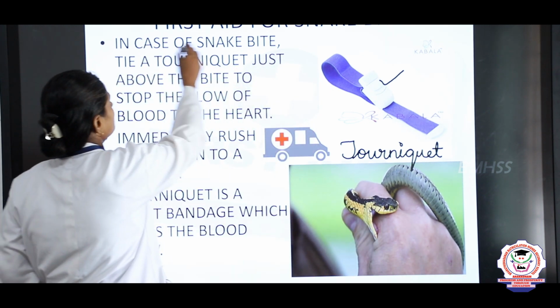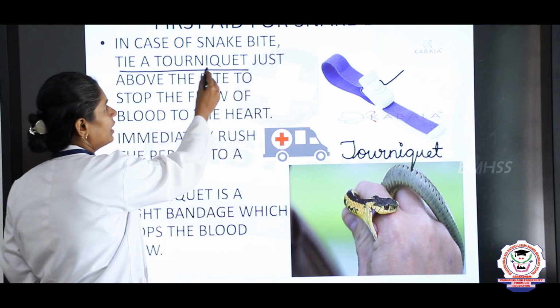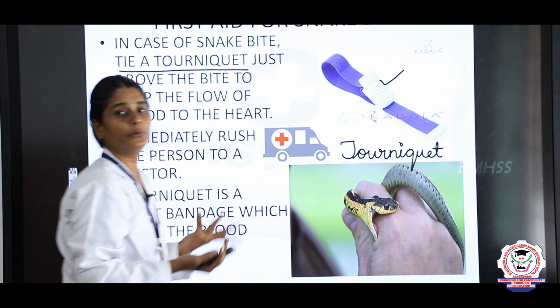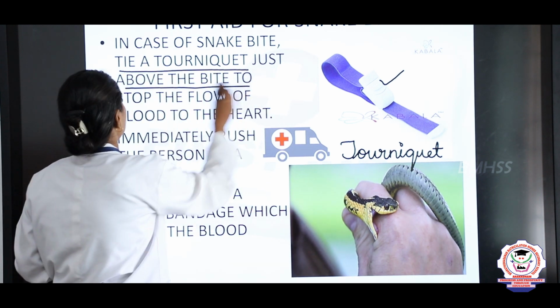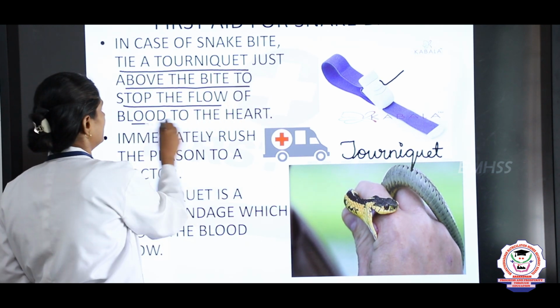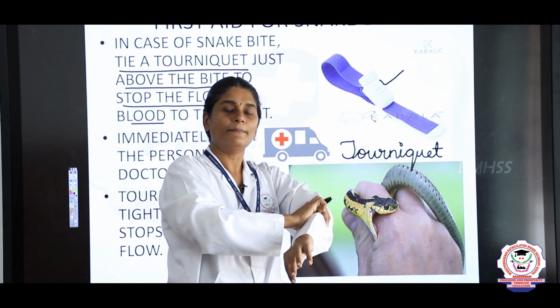In case of snake bite, tie a tourniquet. What is a tourniquet? A tourniquet is a tight bandage. Tie it above the bite to stop the flow of blood. If you stop the flow of blood, you can prevent danger to the person.